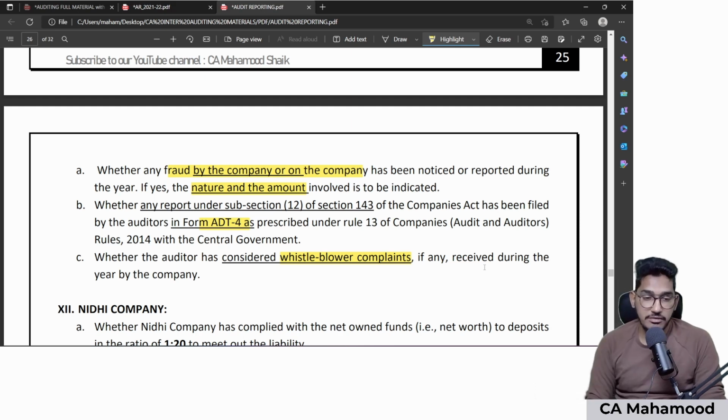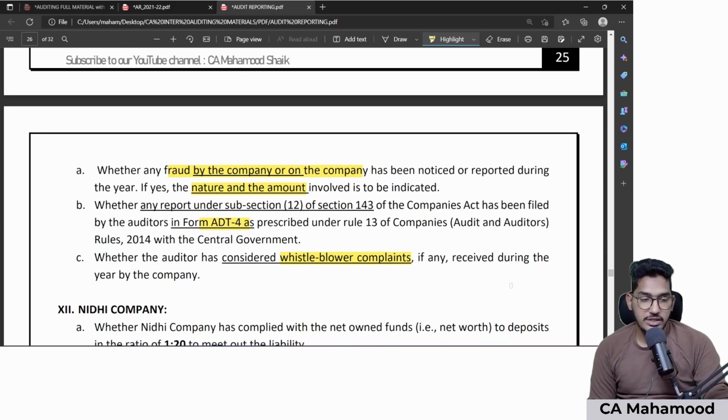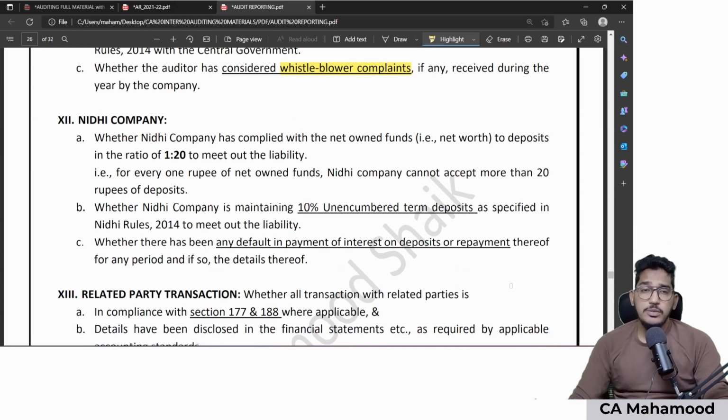So 3 points regarding the frauds. What are they? Number 1, whether you notice or report any fraud. If yes, nature and amount involved. Number 2, whether any of the auditors submitted form ADT4. Number 3, as an auditor, did you consider any whistleblower complaints taken place during the year? Next, 12th point is regarding Nidhi company. In case if you are conducting audit of a Nidhi company, you need to check 3 points.